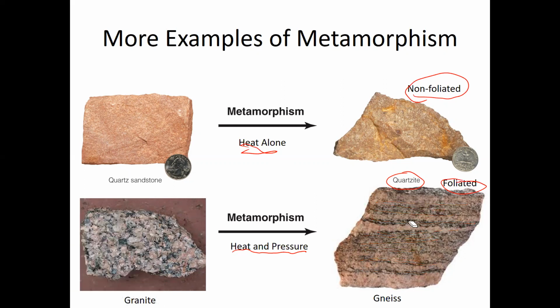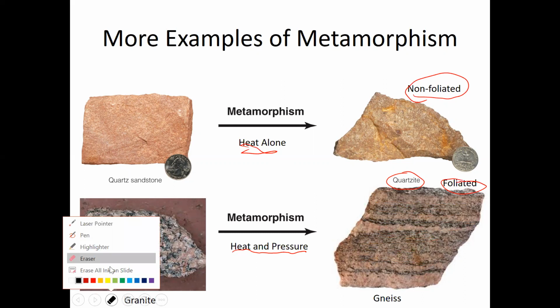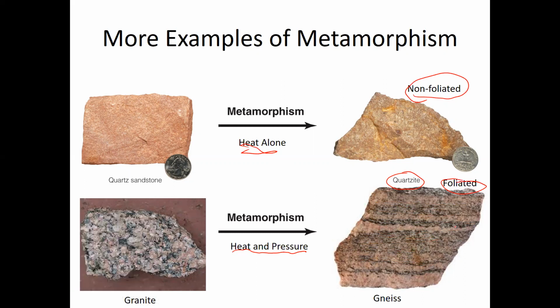So that non-random orientation we see here is what we call foliation. And the foliation always develops perpendicular to the direction the rock is squeezed. So because the foliation is in this direction, it tells us the rock was squeezed in that direction.